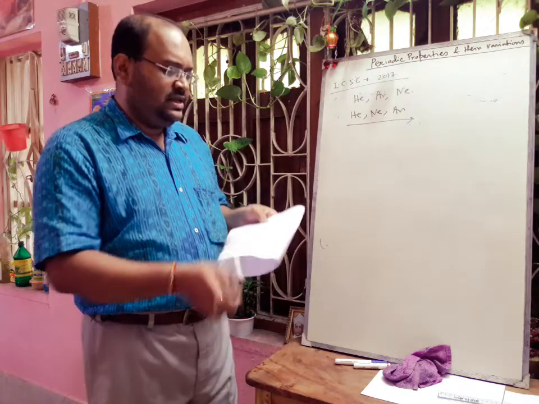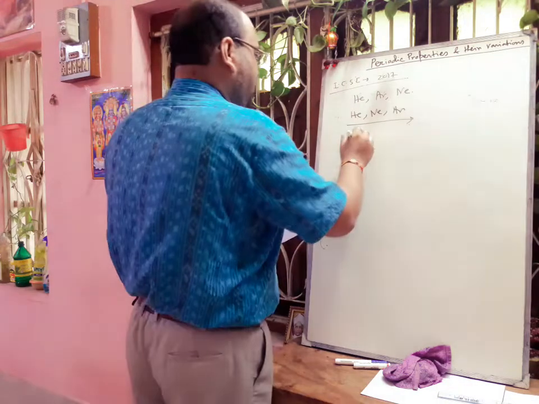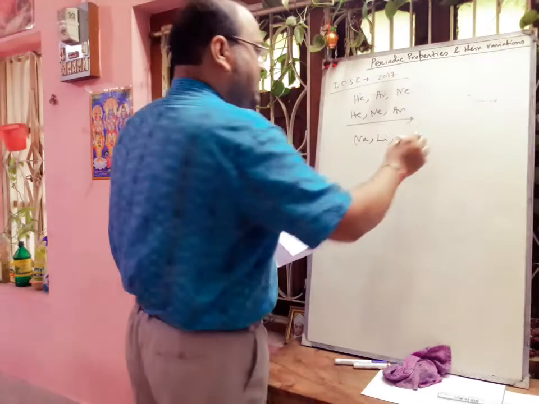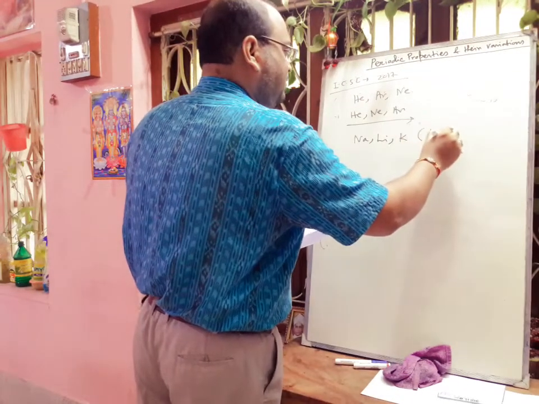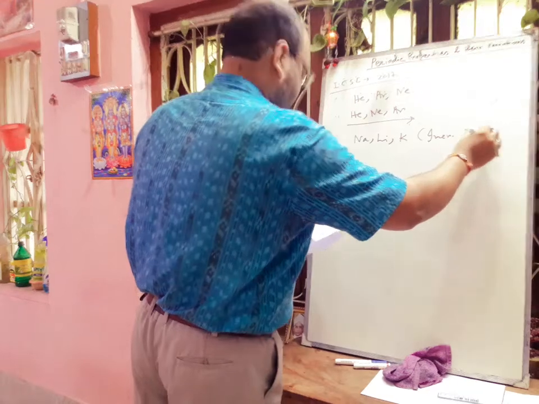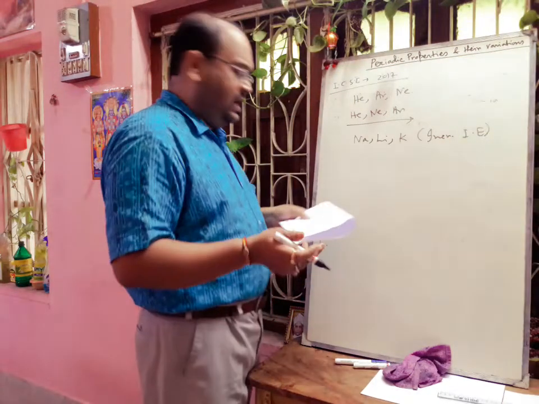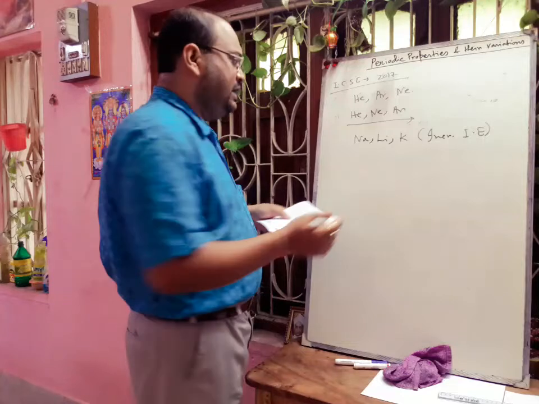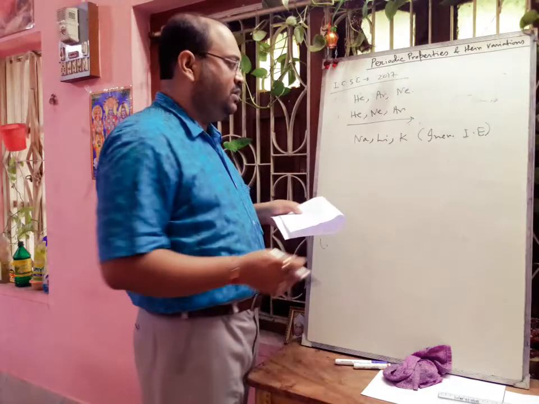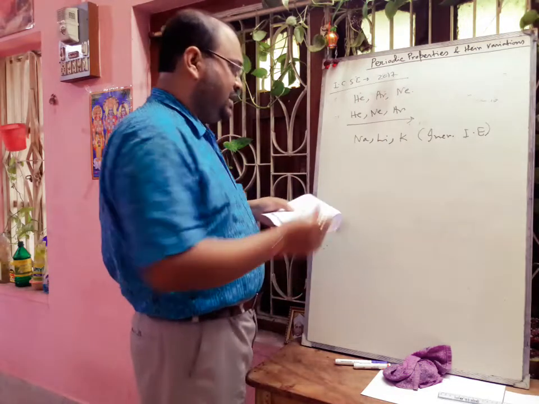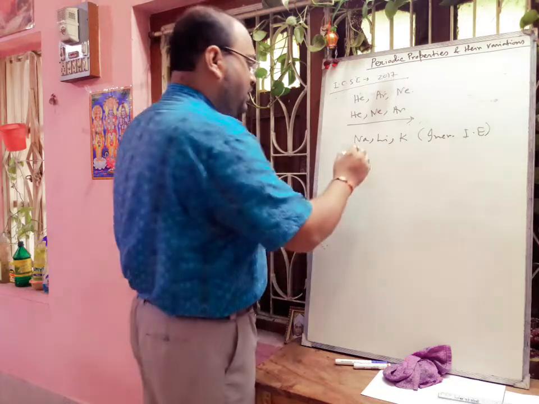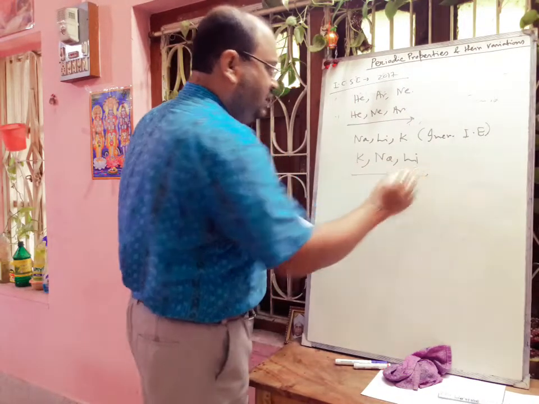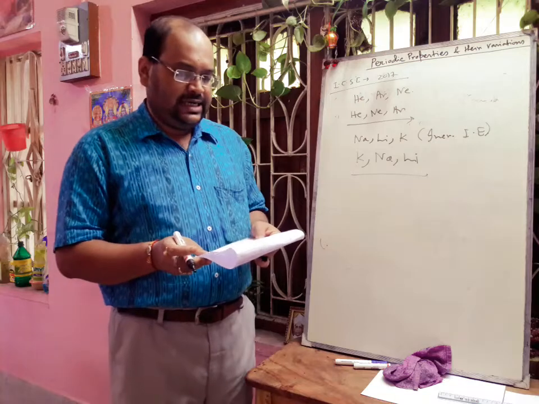Next question: sodium, lithium, potassium, in increasing order of ionization energy. Here we know that lithium has the smallest size, so its ionization potential will be high, and potassium's will be lowest because its size is the biggest among these three. So the order will be potassium, then sodium, then lithium. That will be the correct increasing order of ionization energy.